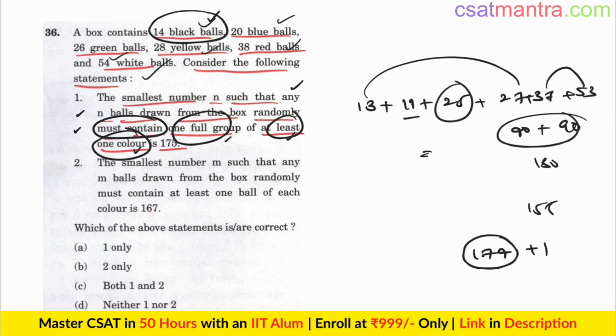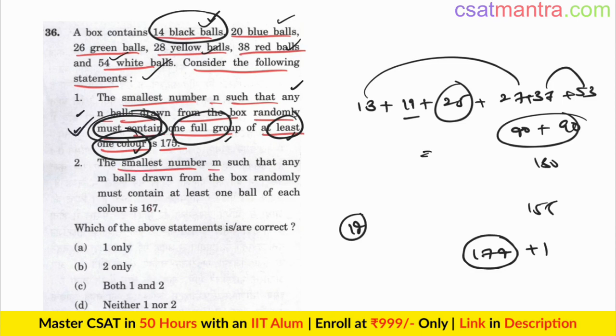It will definitely contain. If you draw just 14 balls, it may or may not contain. Can you see the difference in these two cases? May contain is the best case scenario. Must contain is the worst case scenario.